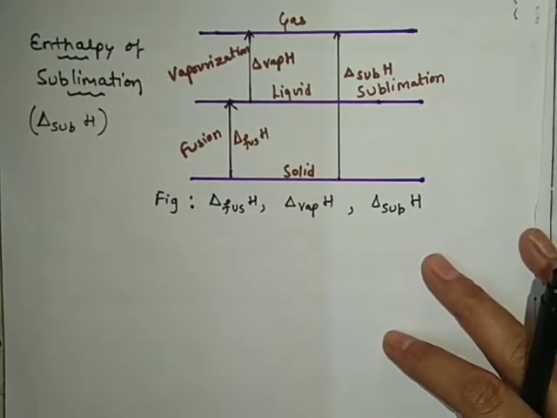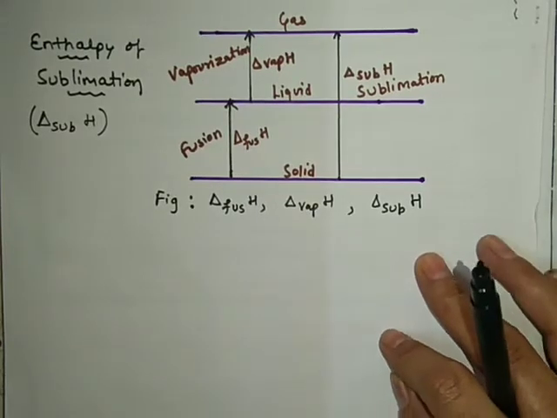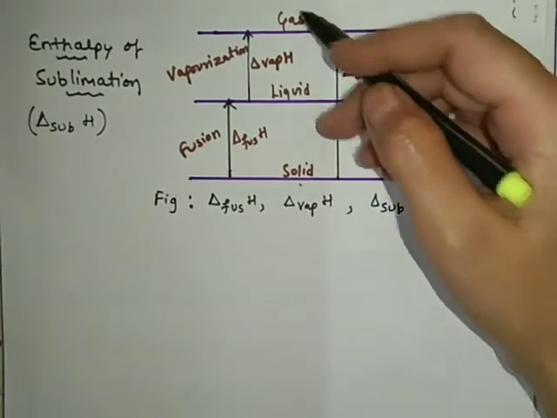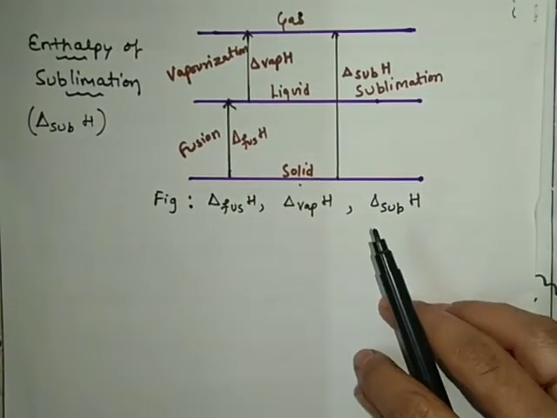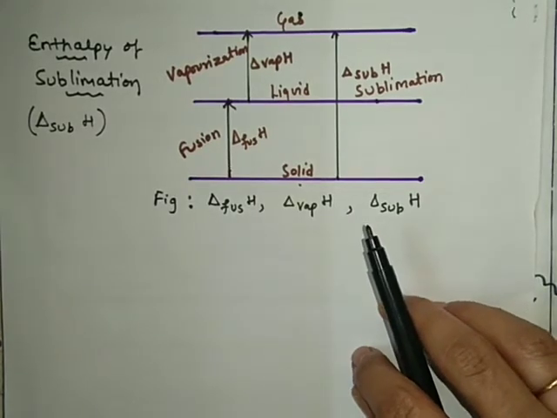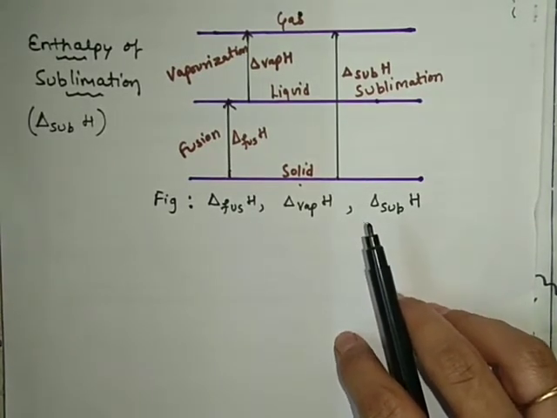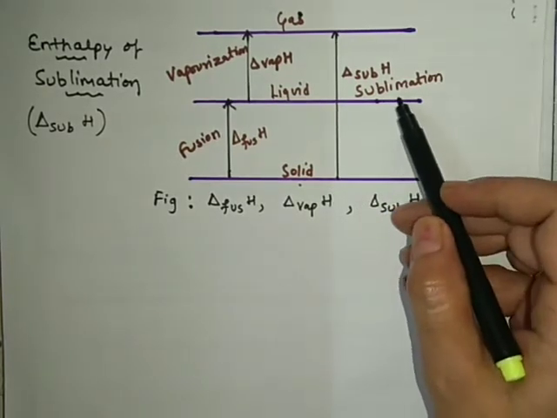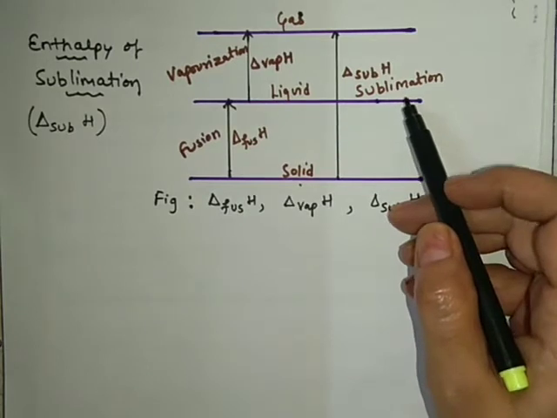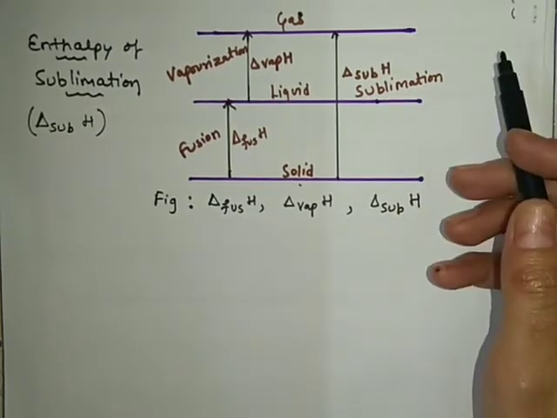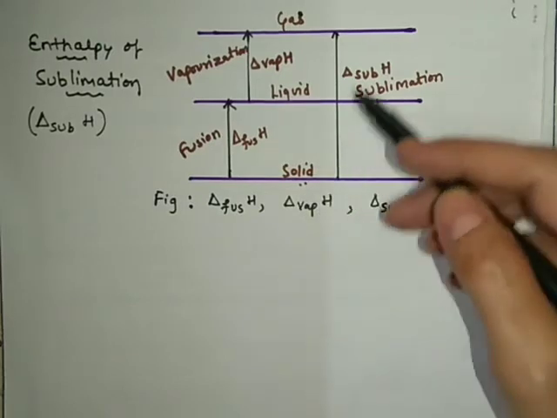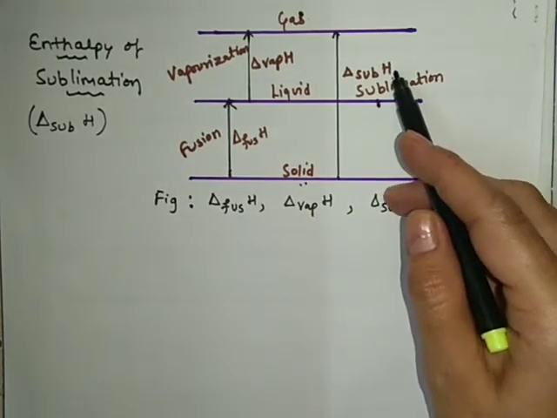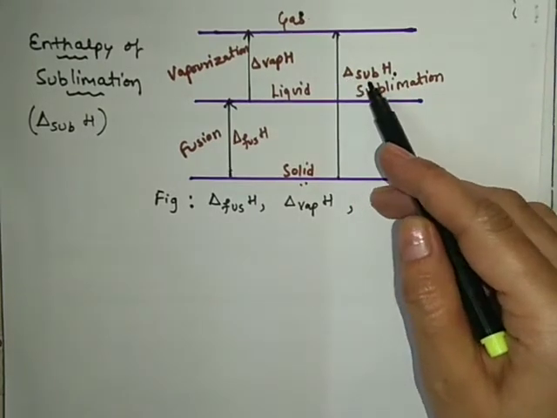First try to understand what is sublimation. It is the process in which solid directly gets converted into gaseous state. You may be knowing the experiment of camphor. If it is heated without moving to the liquid state, it changes into vapor phase and the process is called sublimation. The incense stick that we burn in front of God, immediately it gets converted into vapor phase, right? So solid changes to gas and the process is called sublimation, and enthalpy in this process will be denoted by this sign delta sub H.